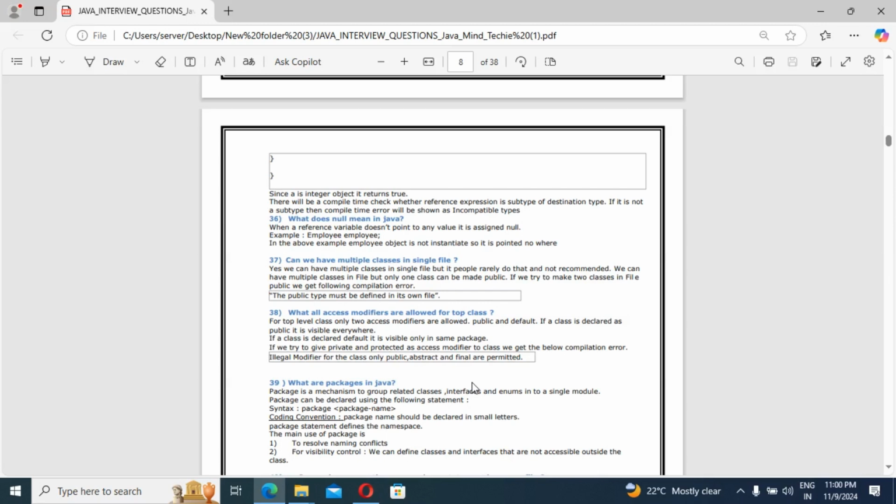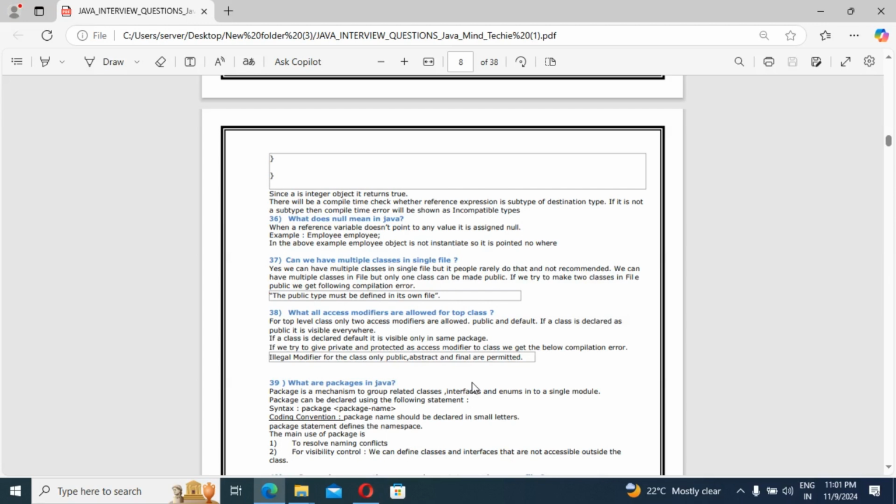If we try to give private or protected access modifier to a class, we get a compilation error: illegal modifier for the class, only public, abstract and final are permitted. Keep this in mind when you define a class with an access modifier.